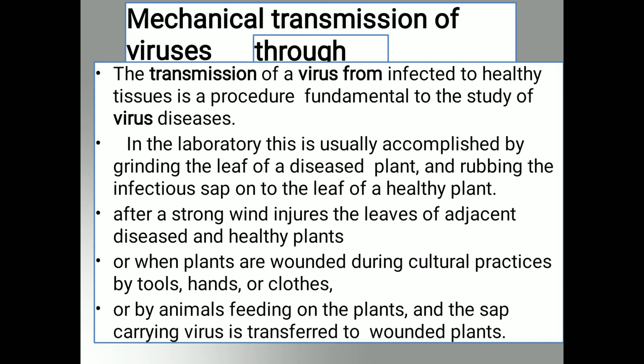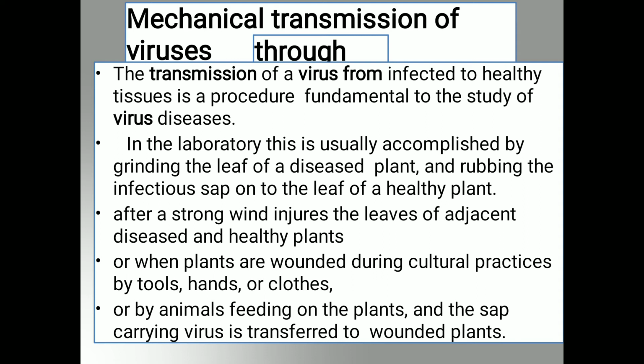That means during cultural operations like weeding, hoeing, cutting, spraying, during fungicide applications, if injury is caused, for example during cutting, and the same tool is used for the healthy plants for cutting or for weeding, then through that instrument which came in contact with the infected plant, there is a chance of transmission of virus through the tools or instruments.